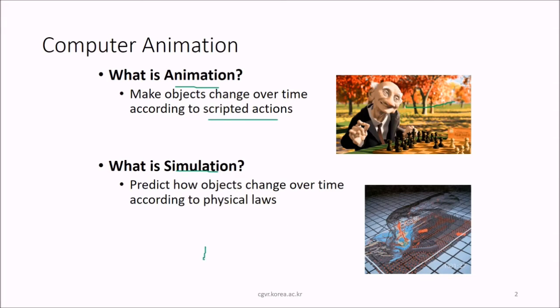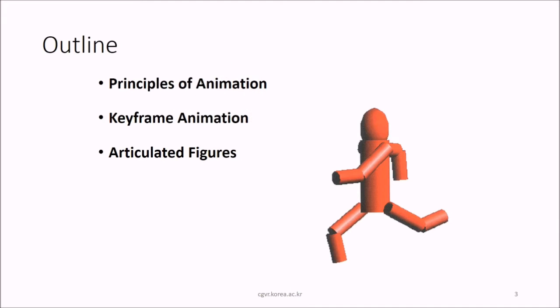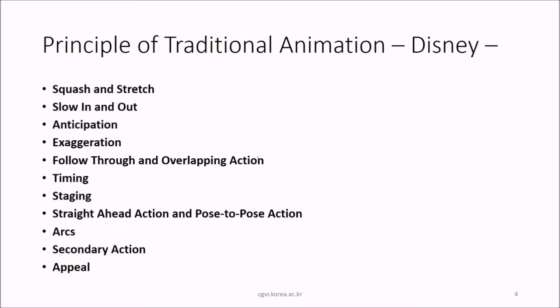So if we have, say, time t1, and you want to predict at time t2, where t2 is greater than t1, how things are going to be, this is a simulation. While animation is when you change the objects, like the face moving or him saying something. This is according to the scripted actions. So we'll see the principles of animation, keyframe animation, and articulated figures.